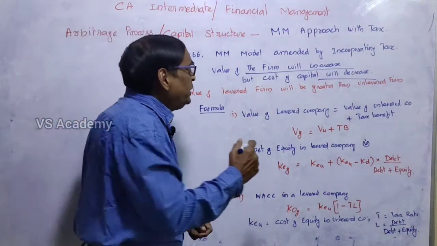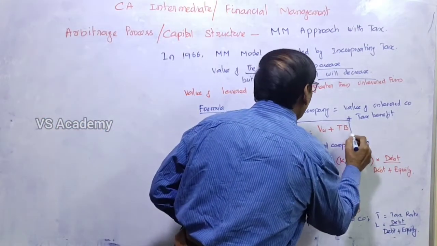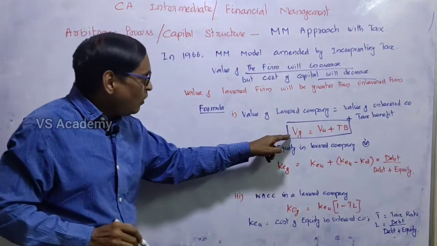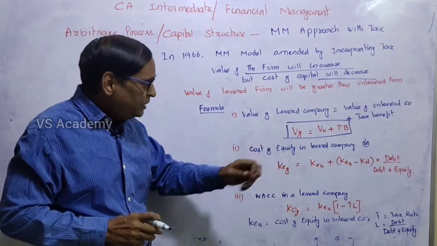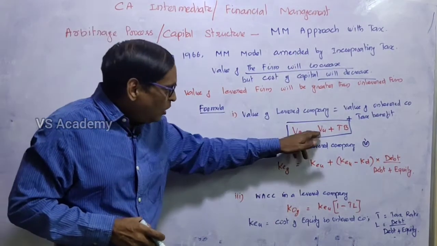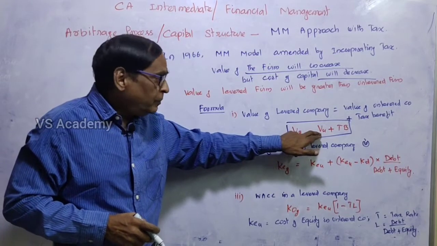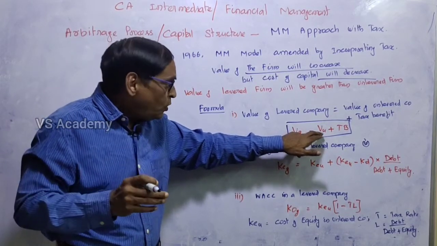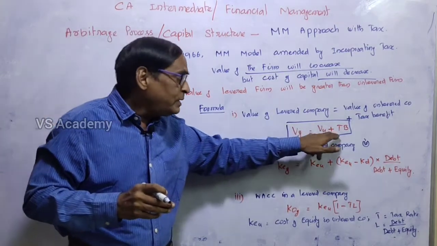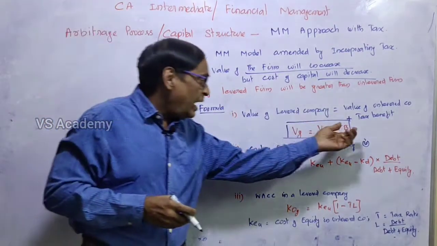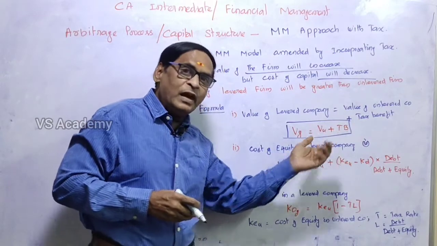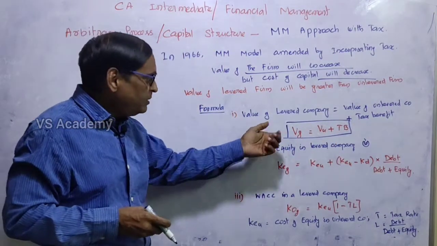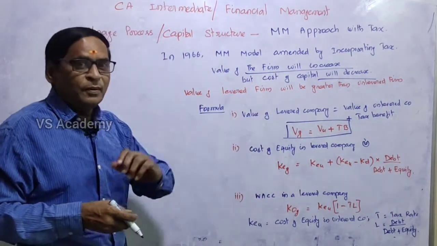So VG, that means the value of levered company, is equal to the value of unlevered company, because in an unlevered company there is no debt, so there is no tax, plus the tax benefit. If we add the tax benefit to the value of the unlevered firm, you get the value of the levered company.